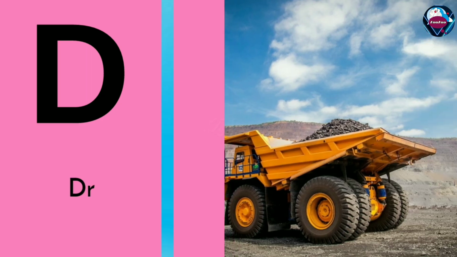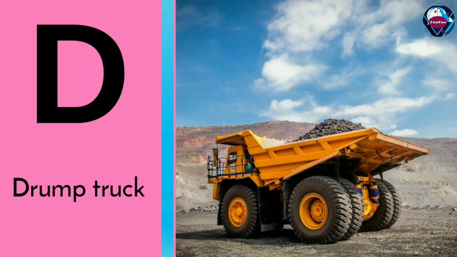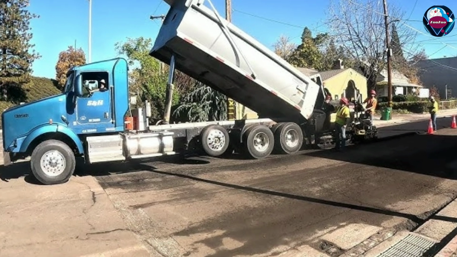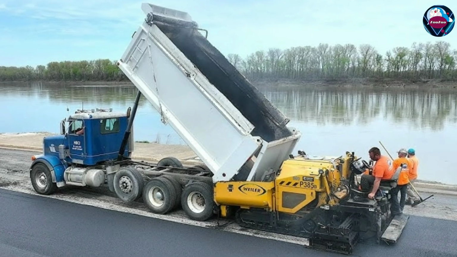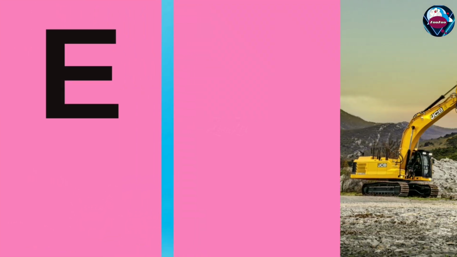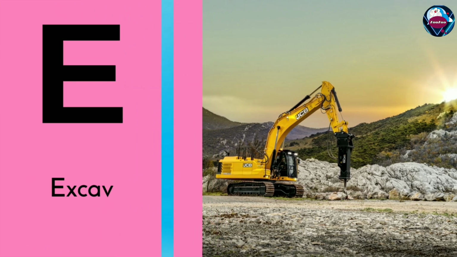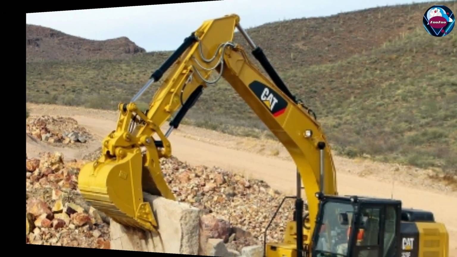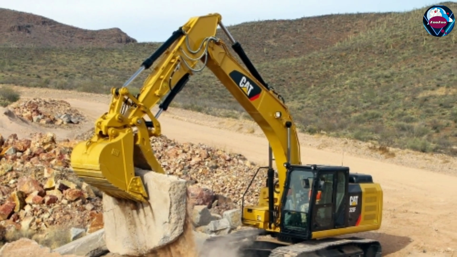D. D is for dump truck. A dump truck carries sand, soil and stones. It unloads material easily. E. E is for excavator. An excavator digs soil and rocks. It is used for digging foundation.